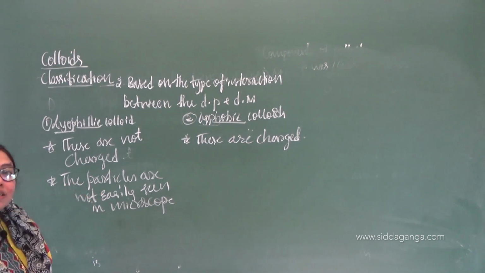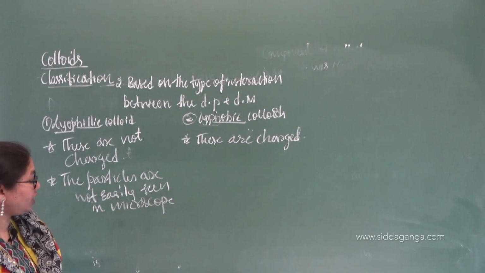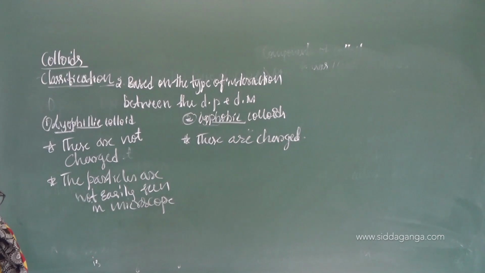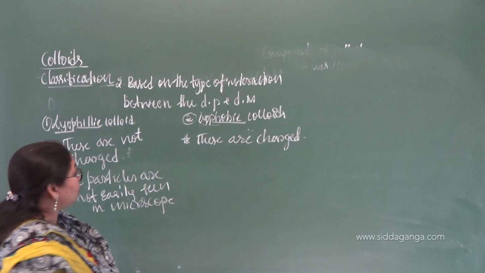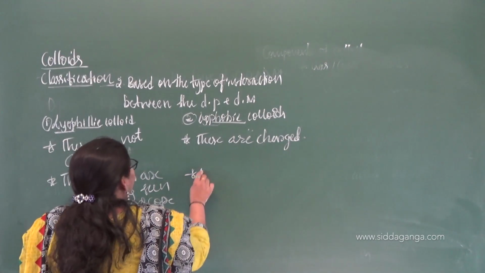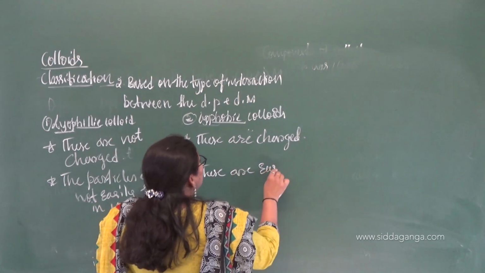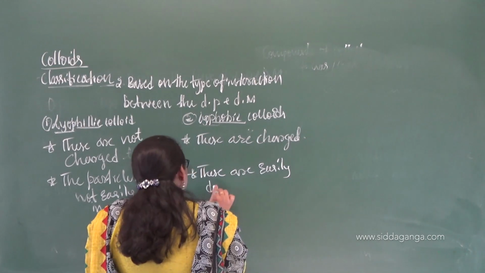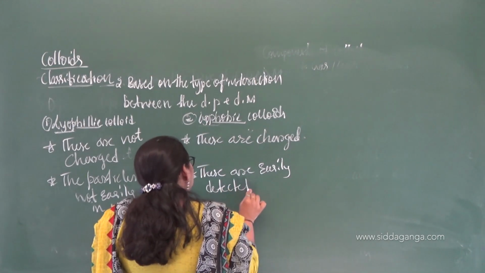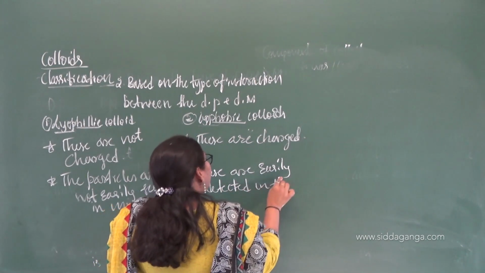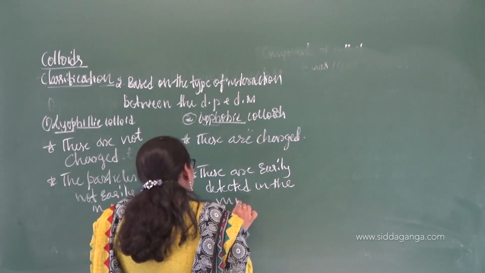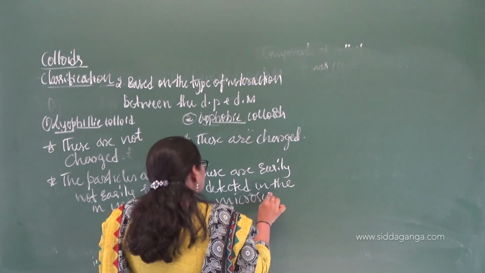That's why you cannot see the dispersed phase particles in the microscope. But these lyophobic ones are easily detected in the microscope.